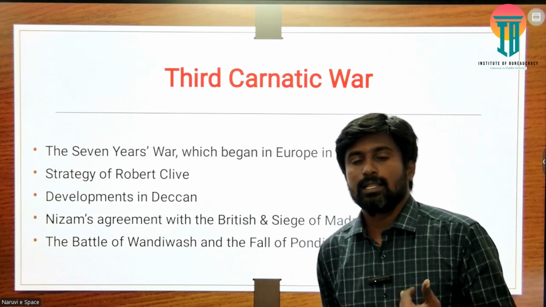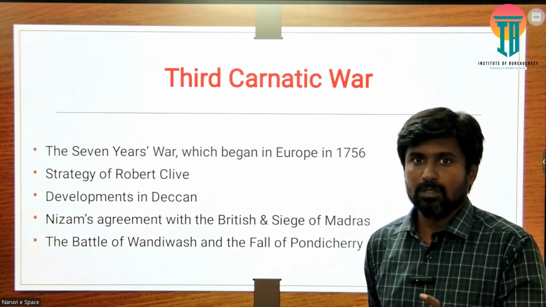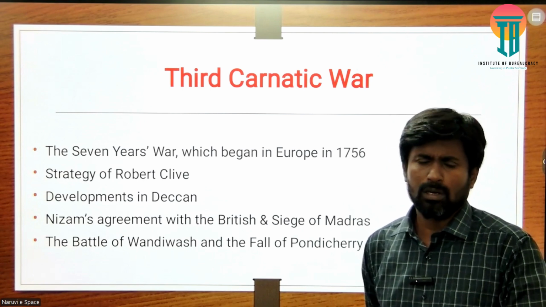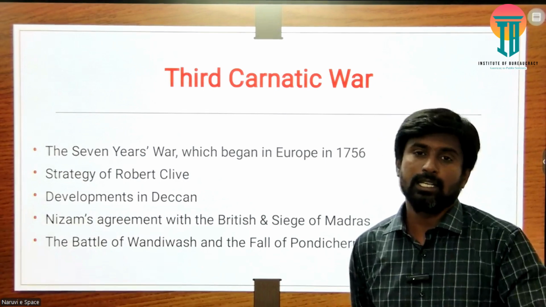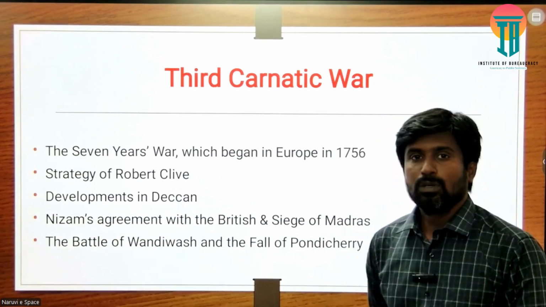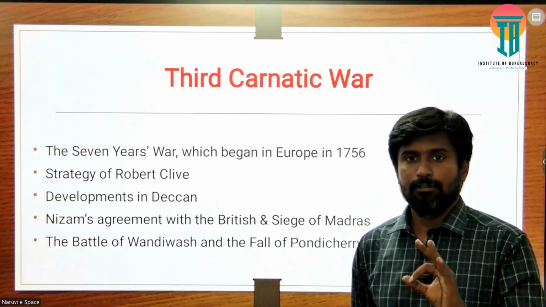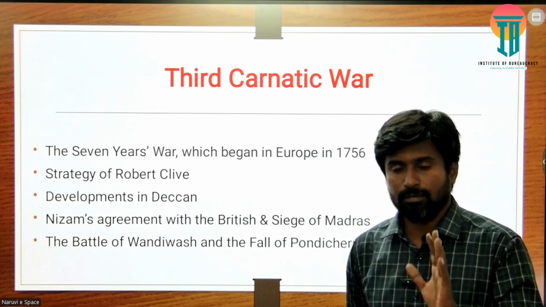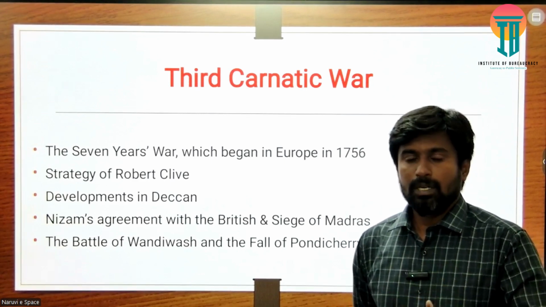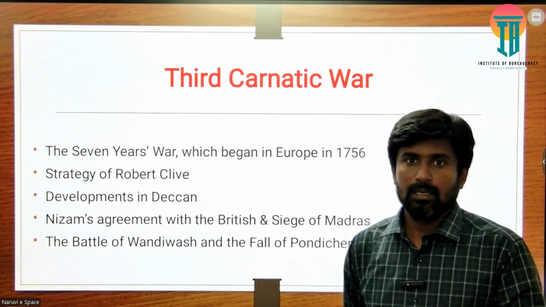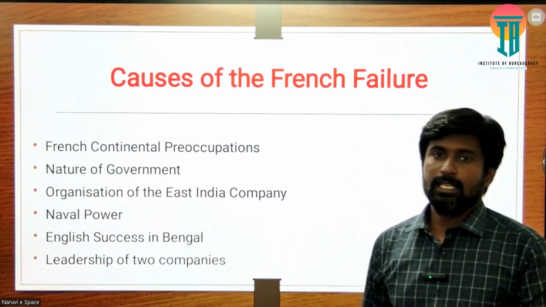There was a person named Sir Eyre Coote, who completely defeated the French forces and whoever supported them in the Battle of Wandiwash, and the fall of Pondicherry also happened here. This was a very, very important event, because it completely ended the fate of the French East India Company in India. This made the British the predominant power in the Carnatic regions. There were many reasons for the failure of the French in India.